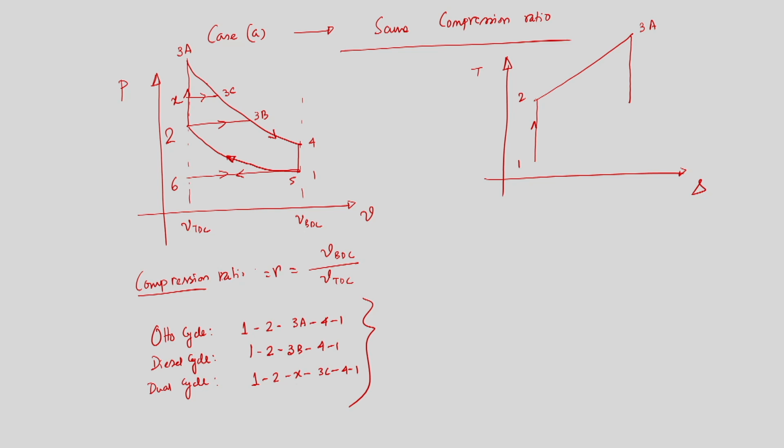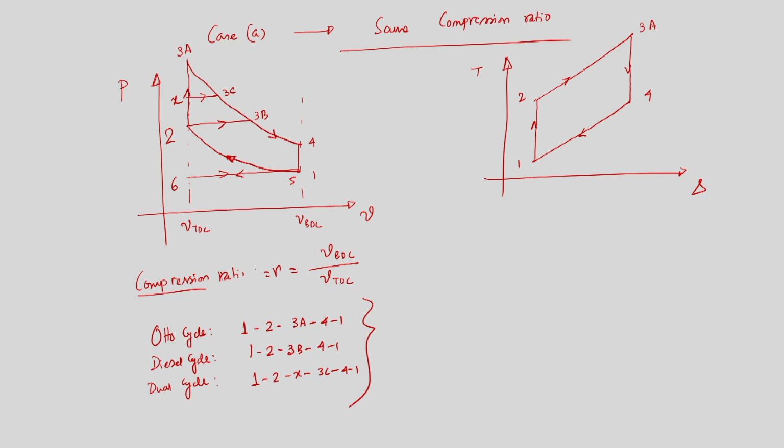The processes in the Otto cycle that we drew in the PV diagram, we will draw in the TS diagram. So this is 4, this is 3A. So 1 2 3A 4 is the Otto cycle, as we saw in the PV diagram. So this is the corresponding TS diagram.